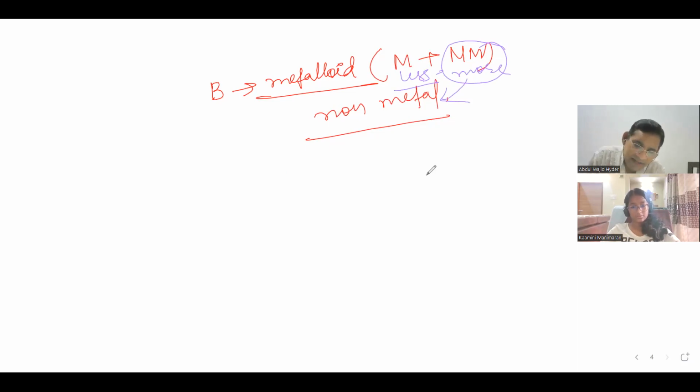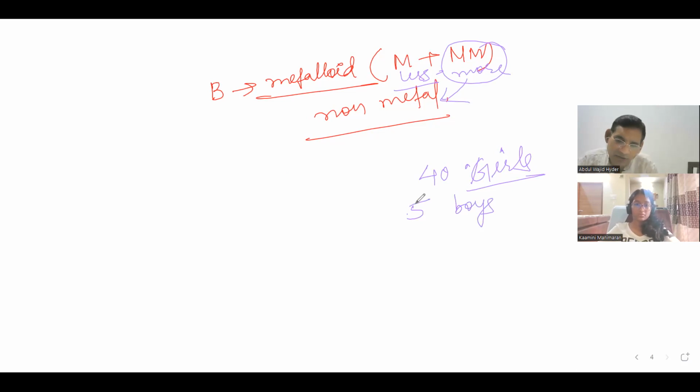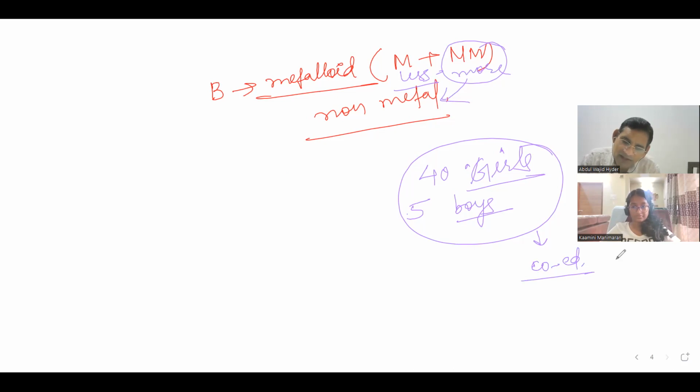See, in your class 40 girls and 5 boys are there. So that will be a mixed batch, or that will be a girls section.